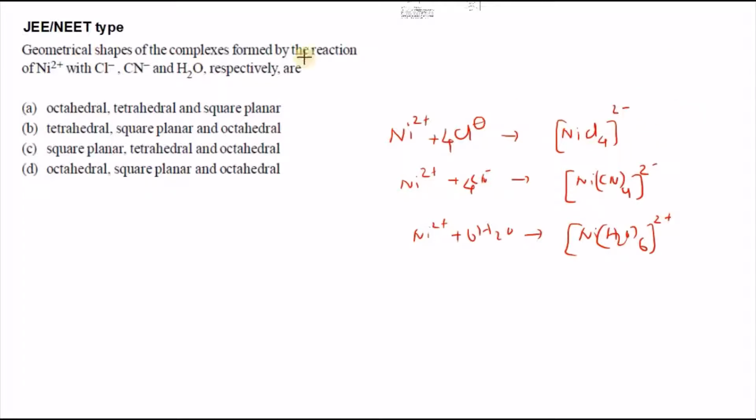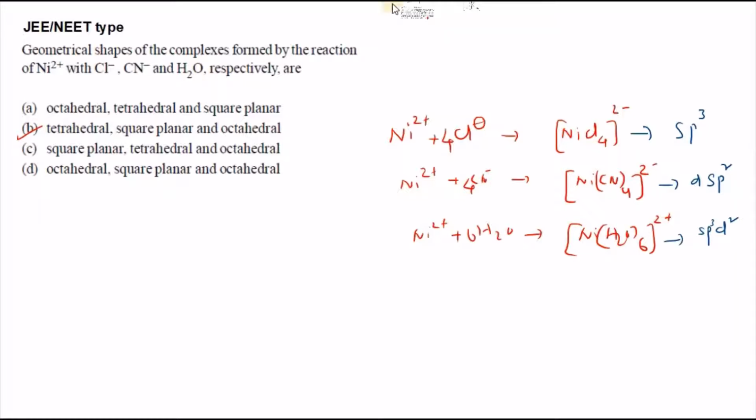According to VBT, NiCl4 2- exhibits sp3 hybridization, Ni(CN)4 2- exhibits dsp2 hybridization, and the last one exhibits sp3d2 hybridization. So the right answer is tetrahedral, square planar, octahedral. B is the right option.